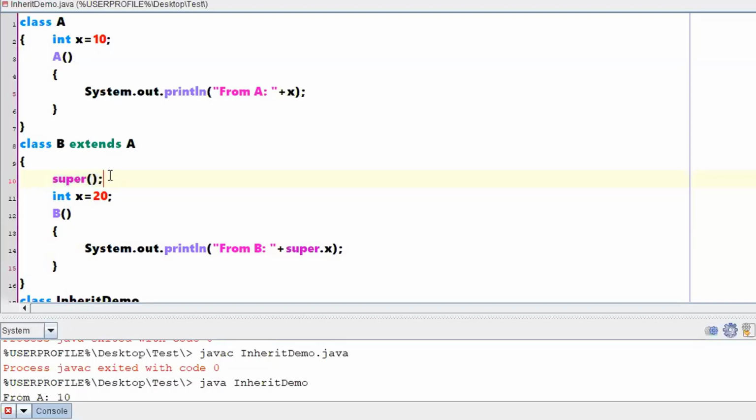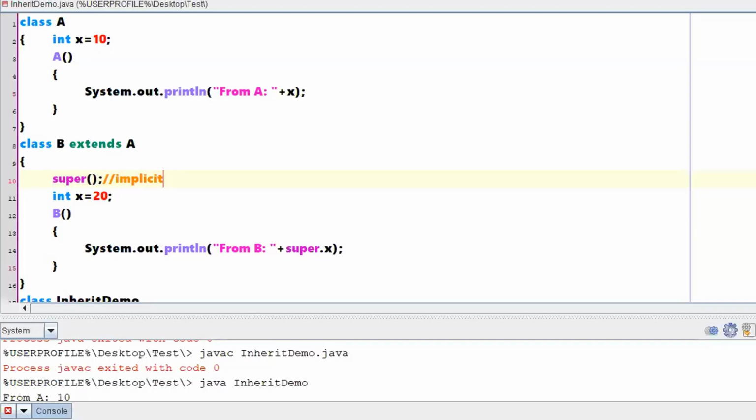I'm saying this particular statement will be taken implicitly by your class B, right? So there will be an execution of your parent constructor first, then only the normal constructor will be executed.